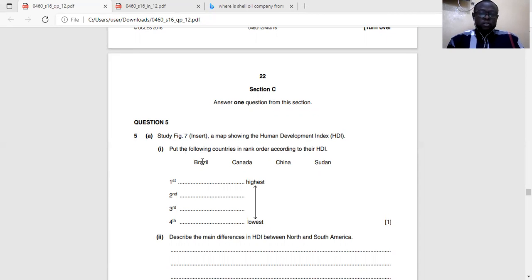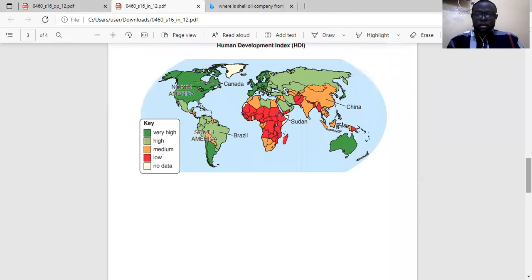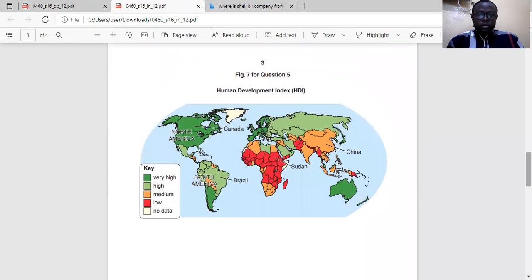So this is a question on development. Study figure 7, a map showing the Human Development Index. Let's go through the inserts. Based on this, they want us to rank those countries.